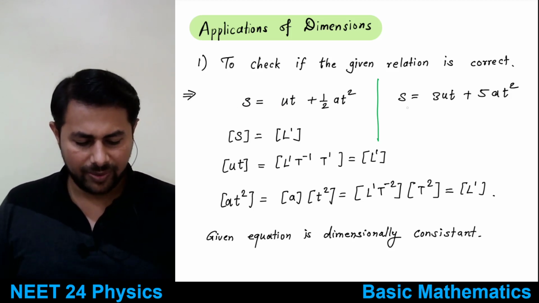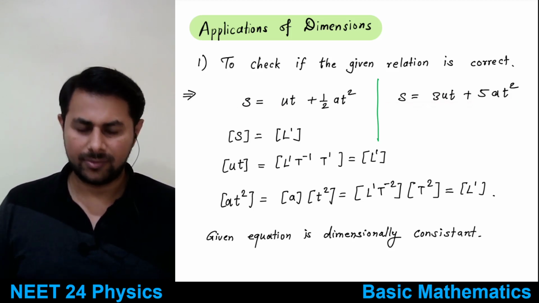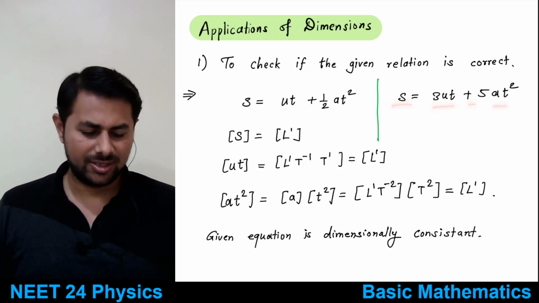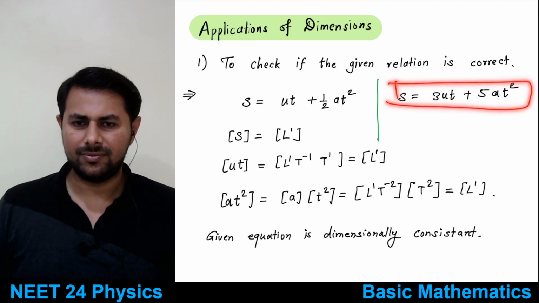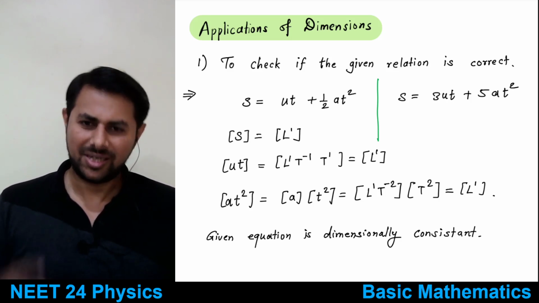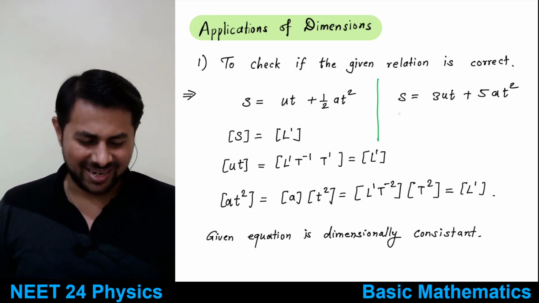But then if I write a similar equation like this, see this one, s is equal to 3ut plus 5at square. Is this one correct? Tell me. Correct only, sir. It is dimensionally, yeah, good. It's not correct. It is dimensionally correct.